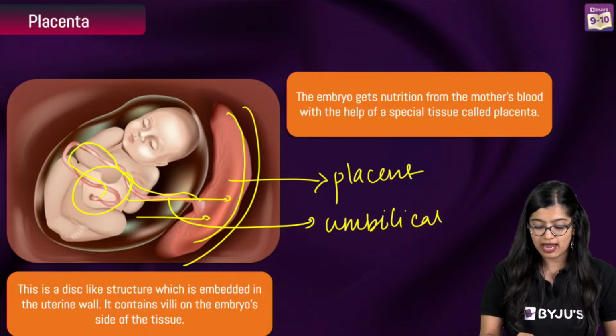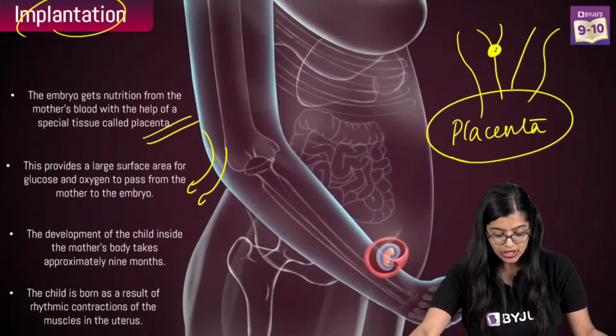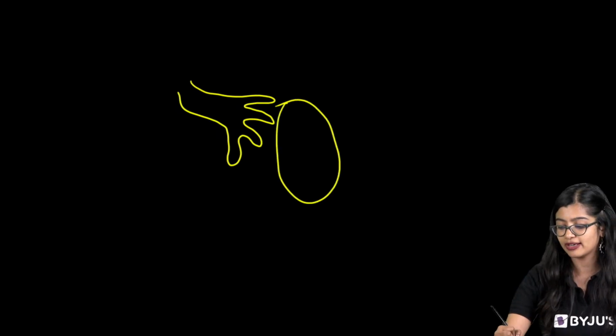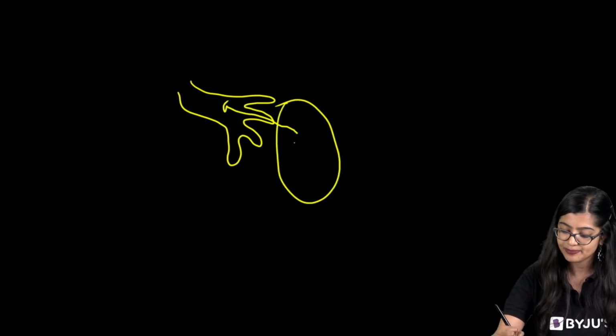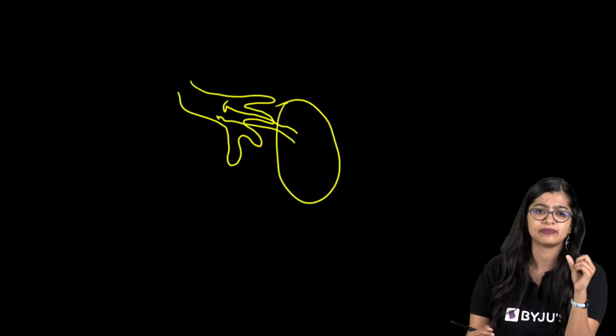What are fimbriae? Fimbriae are structures in the female reproductive system, right? So in the case of the female reproductive system, we see that there are these structures known as fimbriae, these finger-like projections, which we find near the ovary, through which the egg, once released, will move into the oviduct.